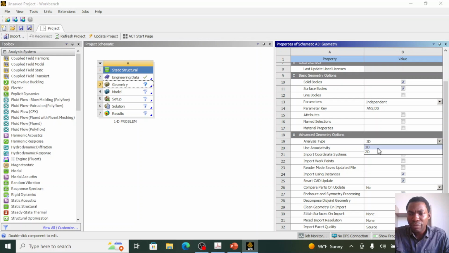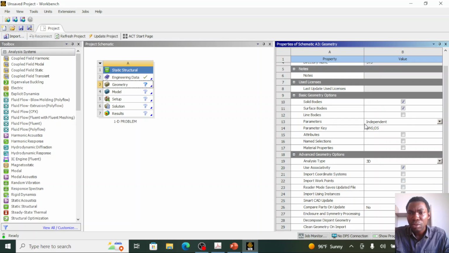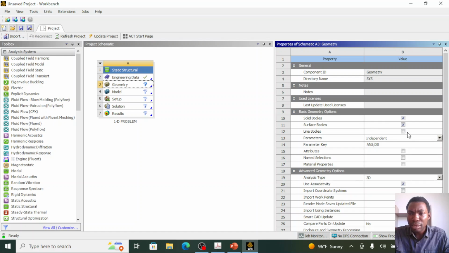So I will leave this analysis type at 3D, but actually I'm going to reduce this 3D to a 1D analysis type. I will show you how this is done in this video. I need to check on this number 12 row, the line body. I want the line bodies active because my finite element in the ANSYS program is the line bodies. So I check the line bodies.